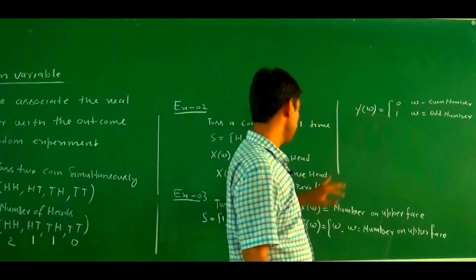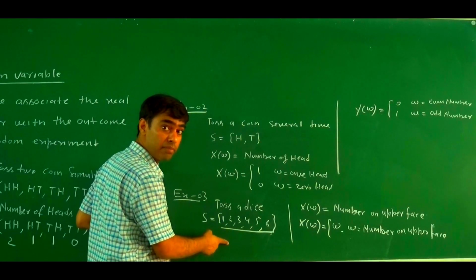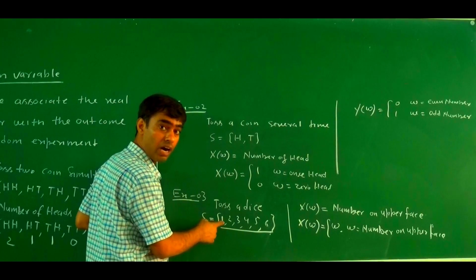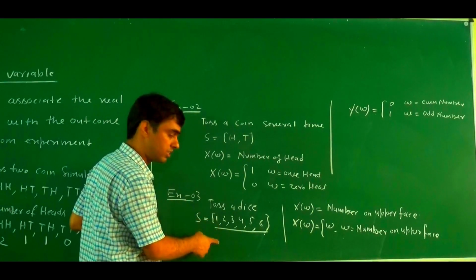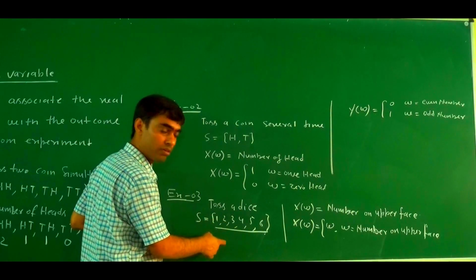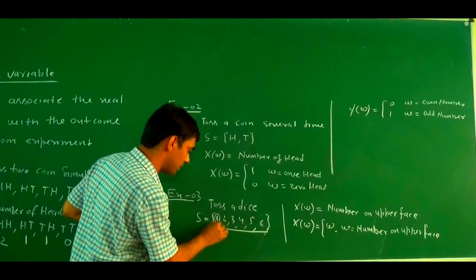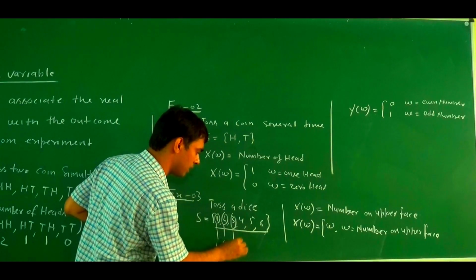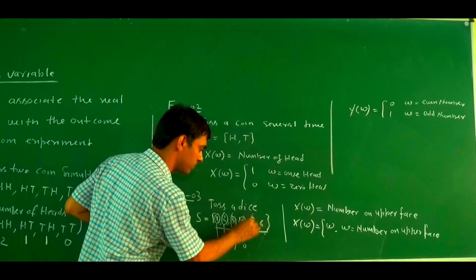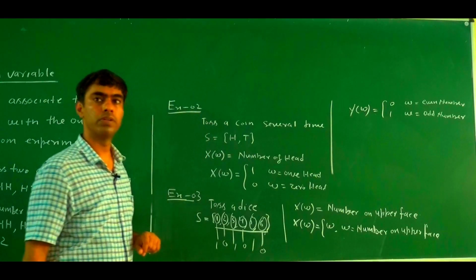So here we associate two real numbers, 0 and 1, with the outcome of a random experiment. We associate 1 with 1, 2 with 0, 3 with 1, 4 with 0, 5 with 1, and 6 with 0.